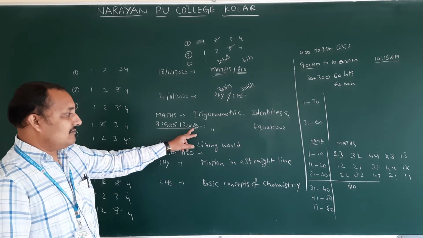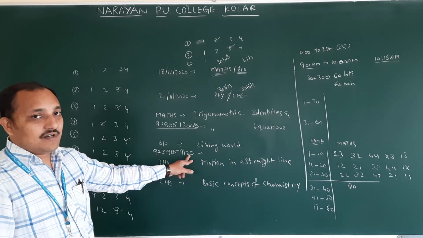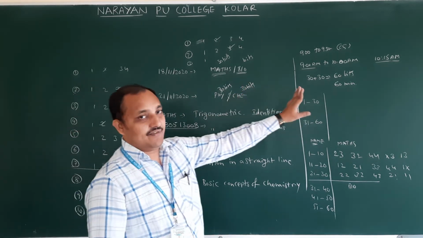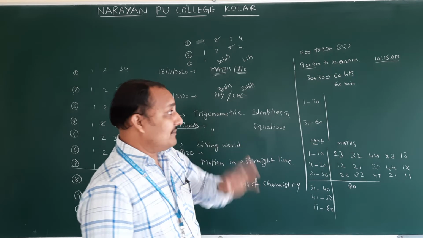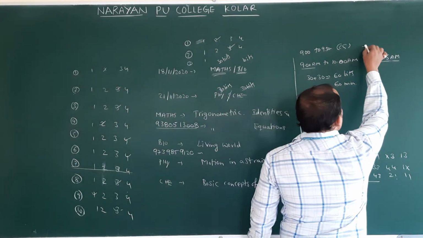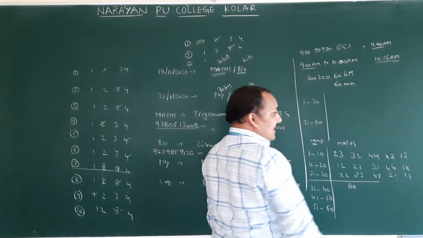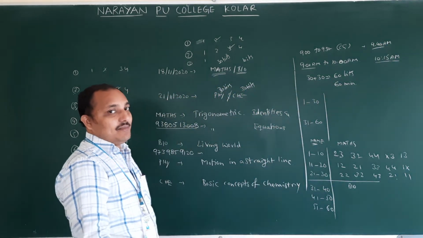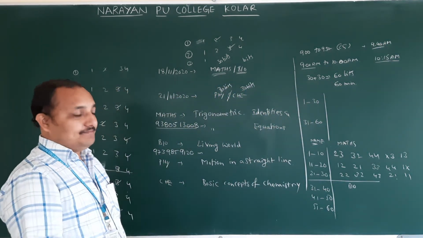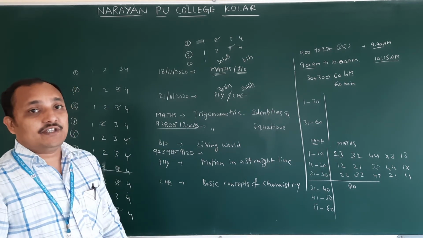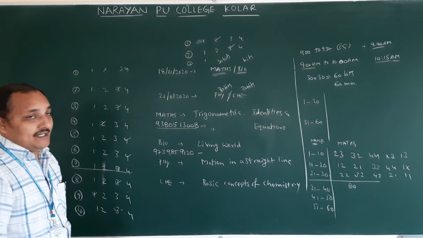So this is the mathematics WhatsApp number. This is the biology WhatsApp number. Those who are writing both maths and bio have to send before 10:15. Those who are writing only mathematics have to send before 9:40, so within 10 minutes you have to send. Your bio paper will be over by 9:30, and for CS students the mathematics paper will be over within half an hour, so you have to send within 10 minutes, by 9:40.